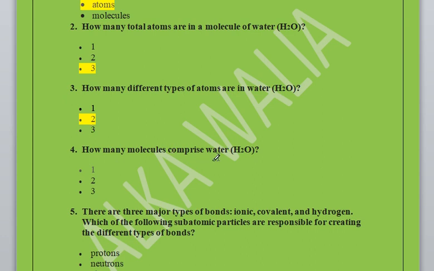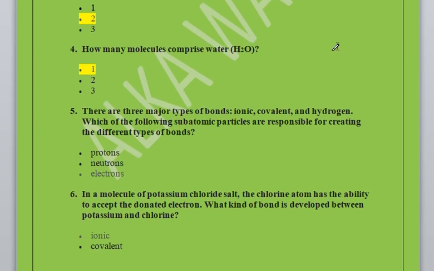How many molecules comprise water? 1, 2, 3. Here there is only one molecule. Water is one molecule. Atoms are different. There are three major types of bonds: ionic, covalent and hydrogen. Which of the following subatomic particles are responsible for creating different types of bonds? Protons, neutrons or electrons. So you all know electrons are responsible for bond formation.